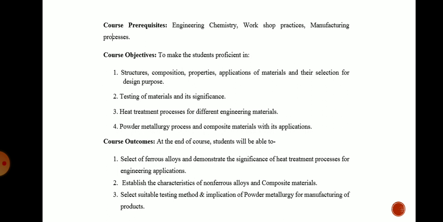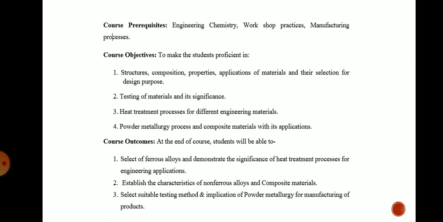You must have an objective to study the testing methods of the metals as well as their significance. Next, heat treatment processes for different engineering materials. You must understand the heat treatment processes which are used for different engineering materials so that they can be used in various actual applications with required properties.